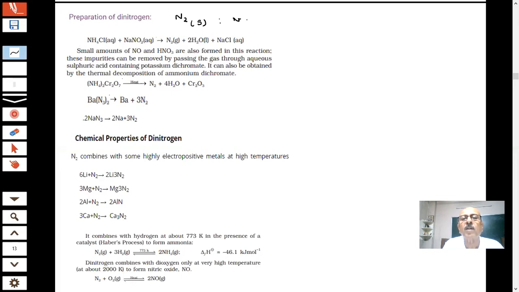How many electrons are there in the outermost shell, students, in one nitrogen? Five. Another nitrogen, five. How many? 10 electrons. If I draw like this, then how many are gone? 2, 4, 6, 8 and 10. So this is nitrogen gas. This is a triple bond, so high bond enthalpy is there. The question is, if we want to prepare nitrogen, we have told you the preparation, students.